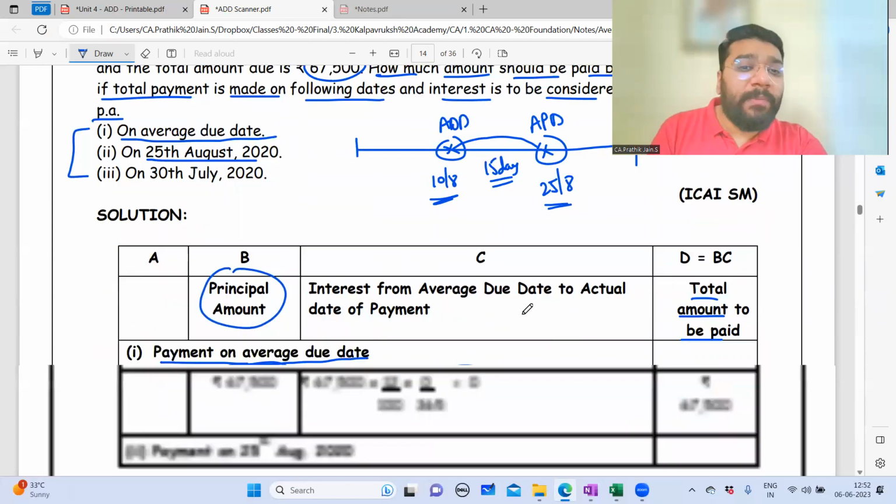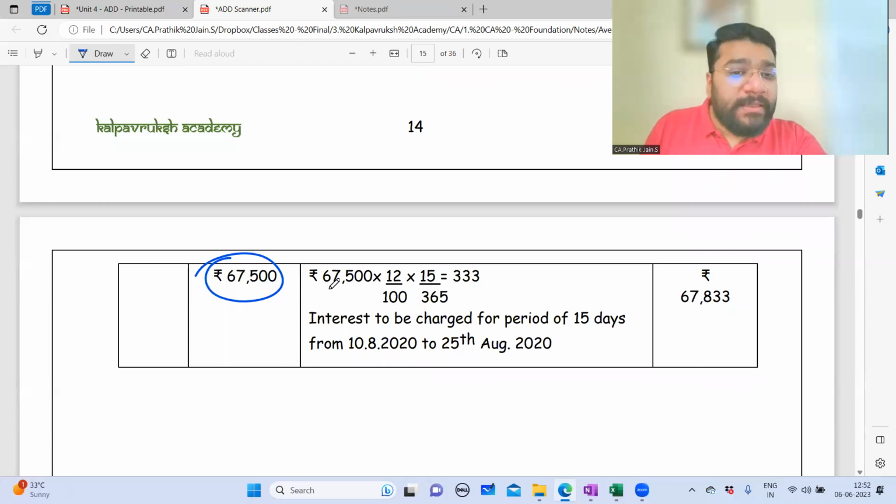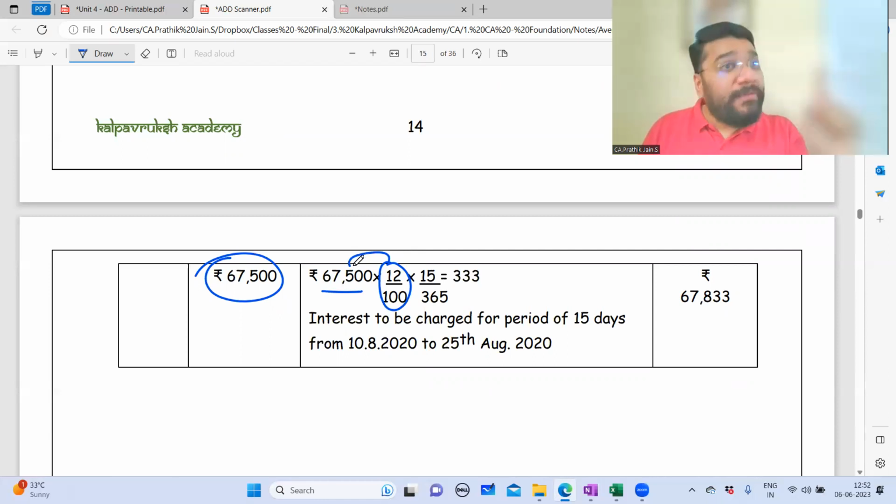So what is the principal amount? Principal amount is 67,500. What is interest? So 67,500 into 12 by 100. This will give me interest for the entire year. Are we delaying for the entire year? Are we delaying for 365 days? No, we're delaying only for 15 days. So into 15 by 365. So the interest what you have to pay is 333 rupees.